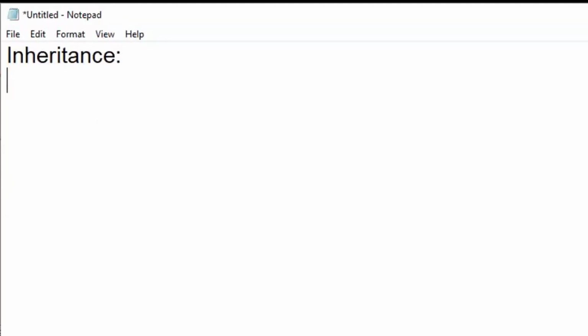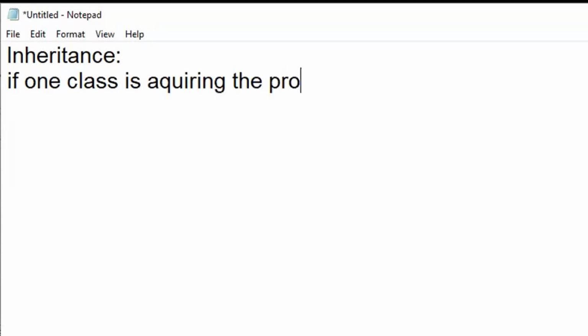Right. So according to the definition, inheritance says that if one class is acquiring the properties of another class, then this process is called inheritance.